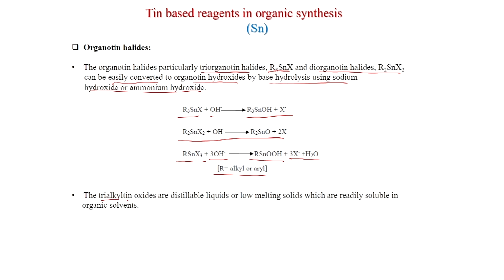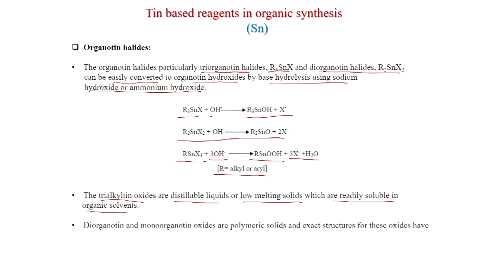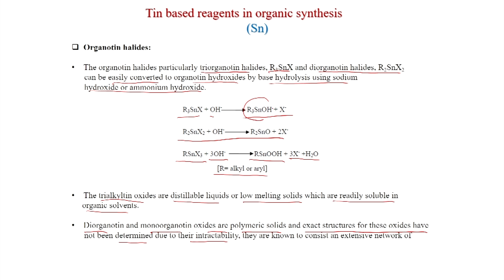The trialkyltin oxides are distillable liquids or low melting solids which are readily soluble in organic solvents. Diorganotin and monoorganotin oxides are polymeric solids, and exact structures for these oxides have not been determined due to their intractability. So, trialkyltin oxide is a distillable liquid or low melting solid, but the diorganotin and monoorganotin oxides are polymeric solids, and exact structures for these oxides have not been determined. They are known to consist of an extensive network of Sn and O Sn bonds.